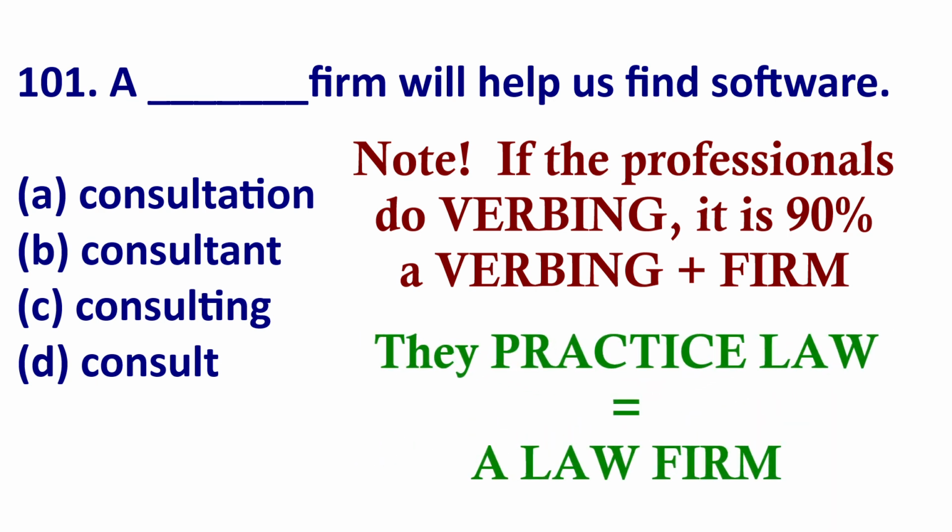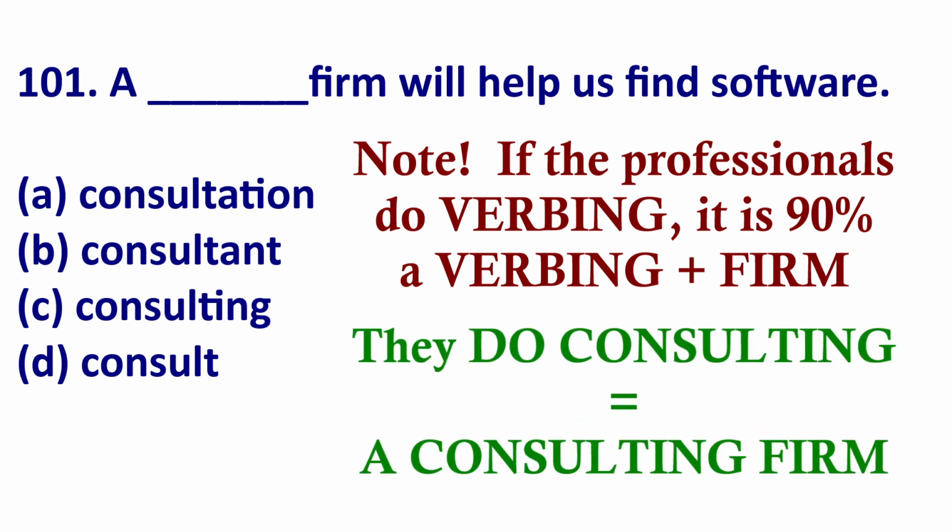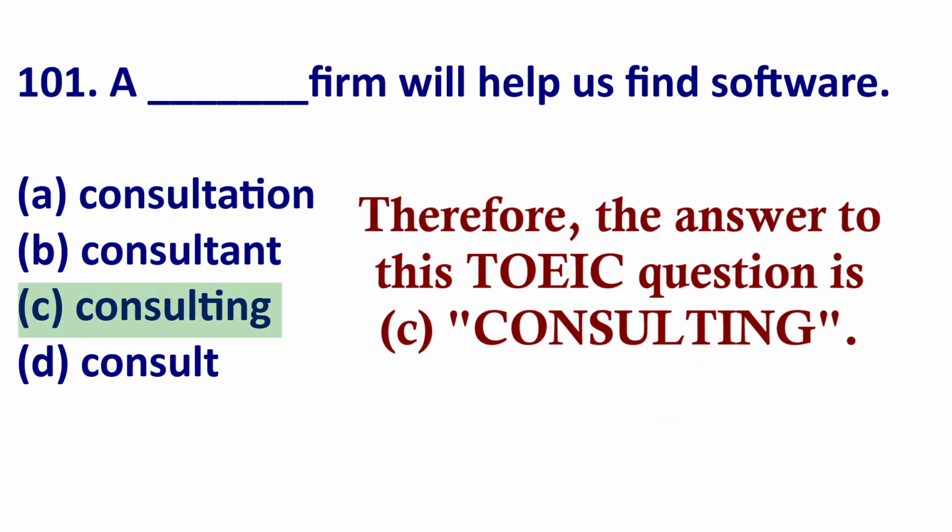Lawyers practice law. So you have a law firm. And consultants do consulting. So you have a consulting firm. So remember, if the professionals do the verb-ing, it is an -ing firm. Therefore, the best answer is C, consulting. Let's look at 102.